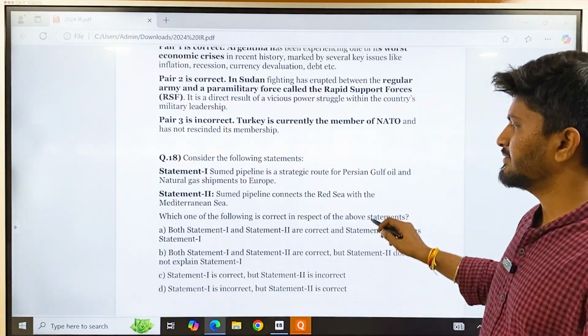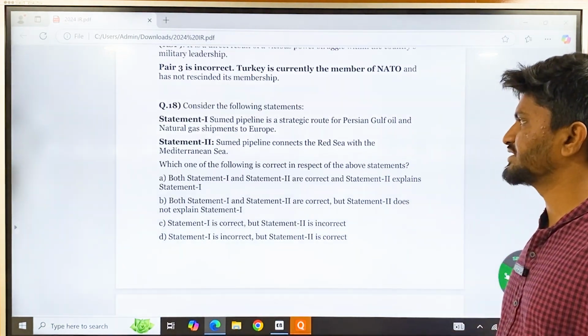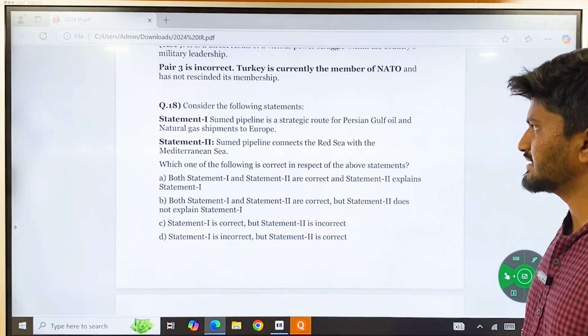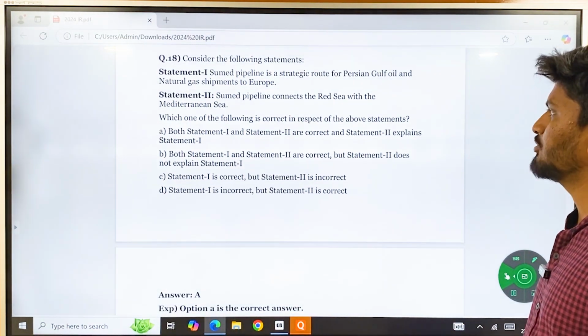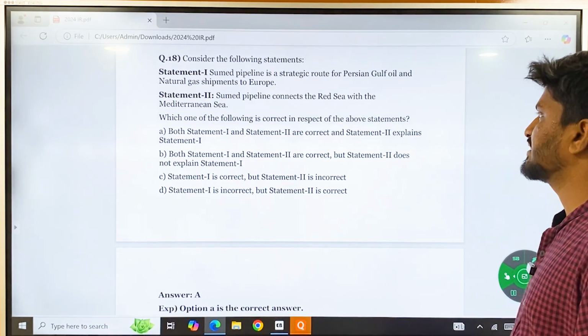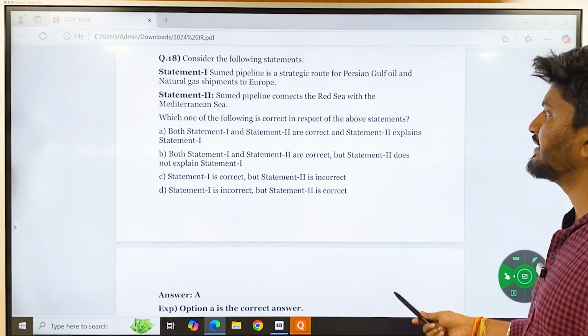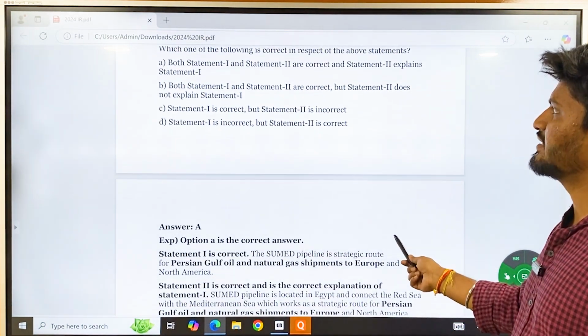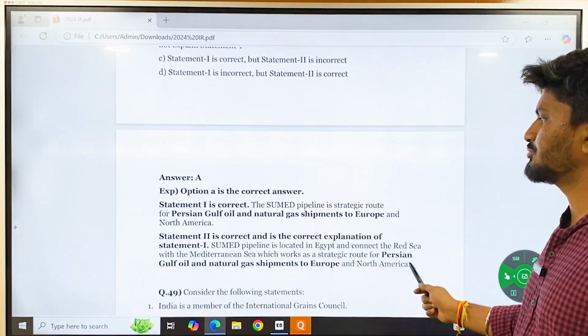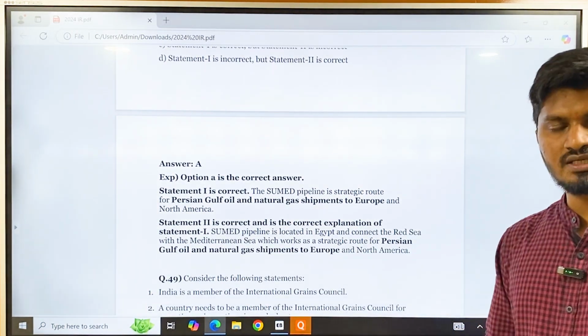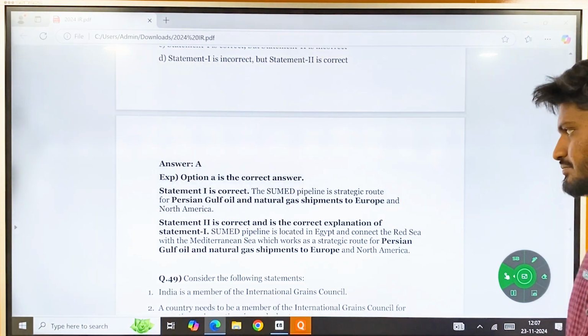And then question number 18: consider the following statements. Statement 1: Suez pipeline is a strategic route for Persian Gulf oil and natural gas shipment to Europe. Statement 2: Suez pipeline connects the Red Sea with the Mediterranean Sea. Which of the above statements are correct? 1 and 2 are correct, and statement 2 explains statement 1. The correct answer is option A, that is, both are correct and 2 explains 1.